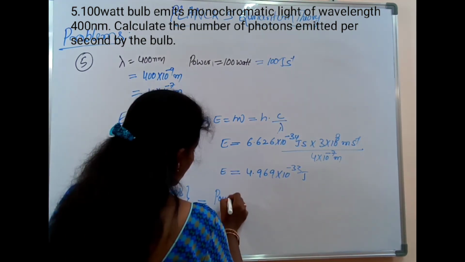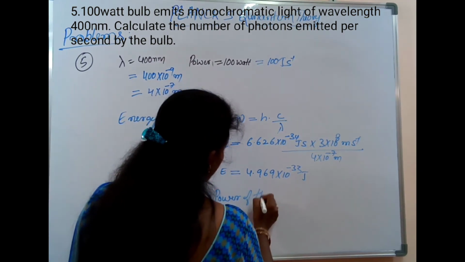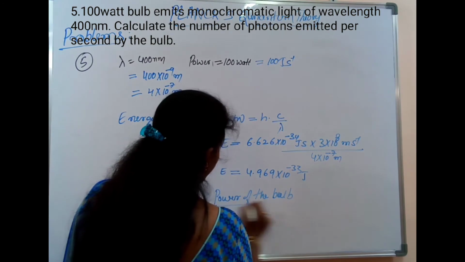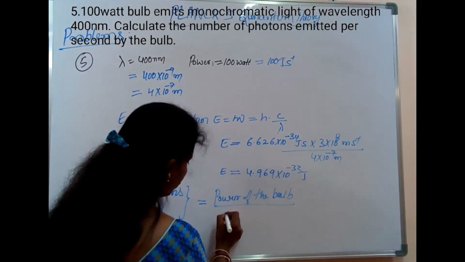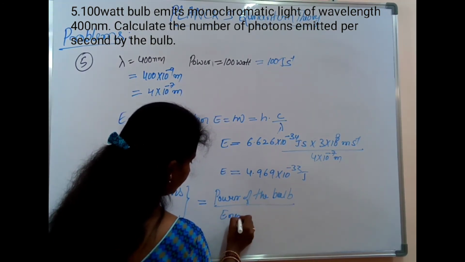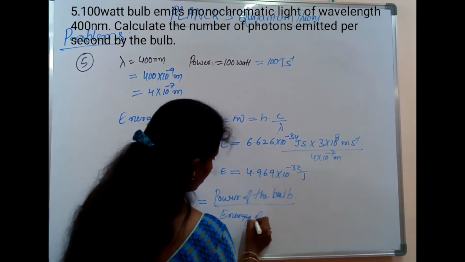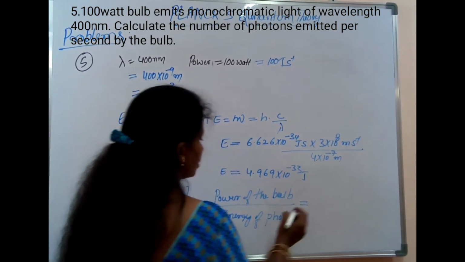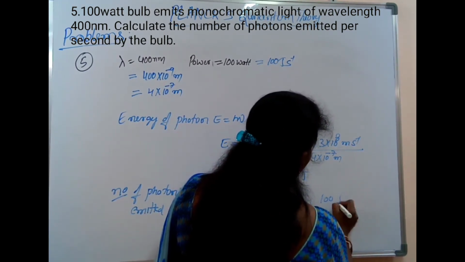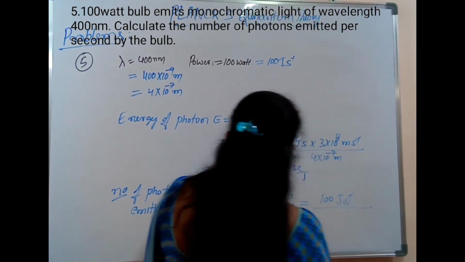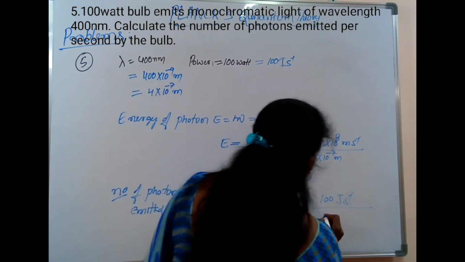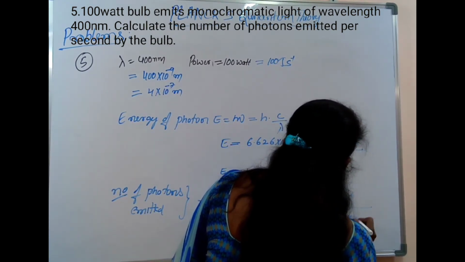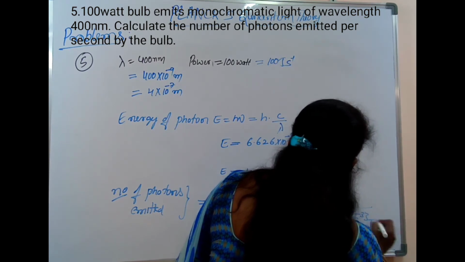Now the number of photons emitted is equal to the power of the bulb divided by the energy of a photon. This will be equal to the power, 100 joules per second, divided by the energy of a photon, 4.969 into 10 to the power of minus 33 joules.